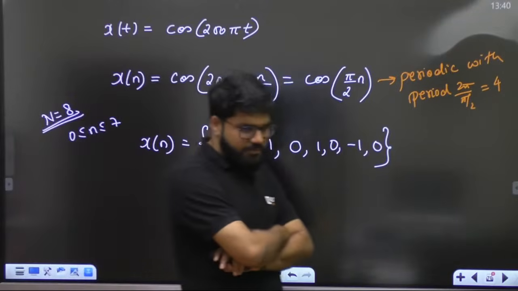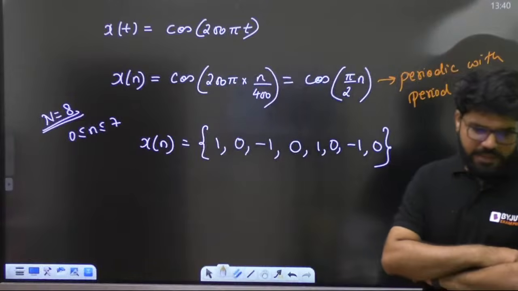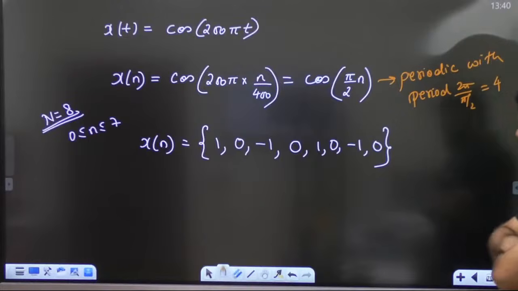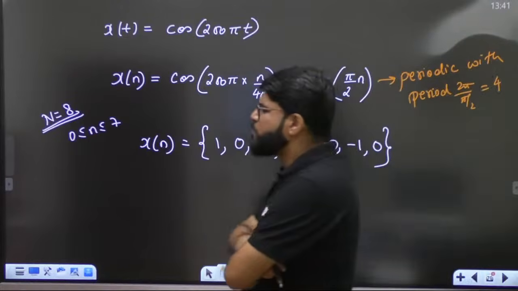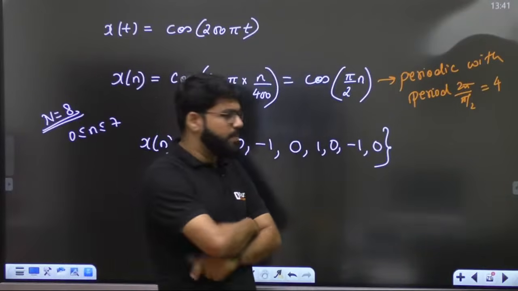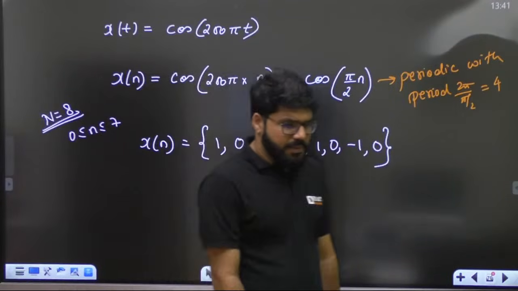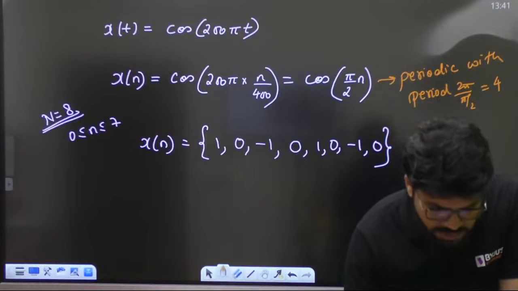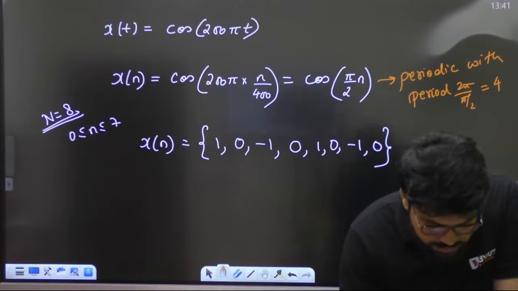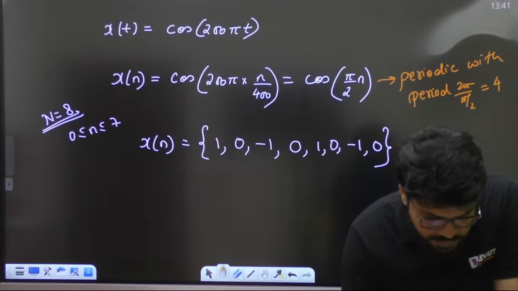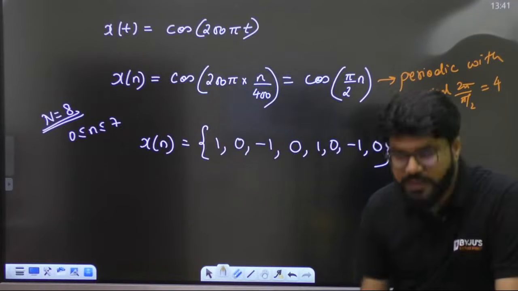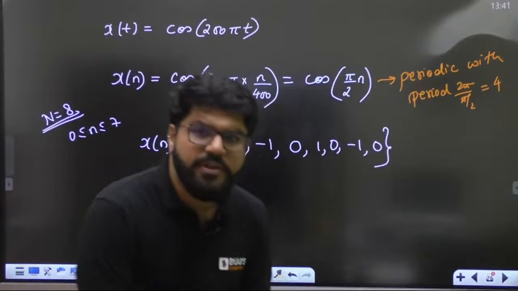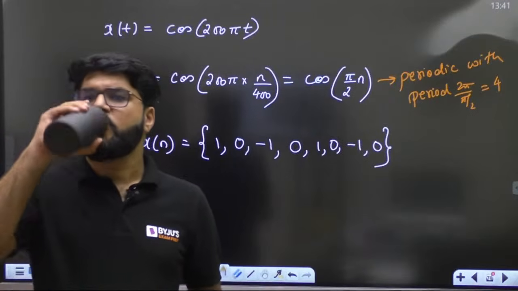Now think further. और क्या कर सकते हैं? 1, 0, minus 1, 0, 1, 0, minus 1, 0. This is the xn. Either find the 8-point DFT or try to make it a little bit more simpler. थोड़ा सा और simple. Everybody just waiting for your comments, okay? Already the hints I have given you in the words. What is the hint I have given you?